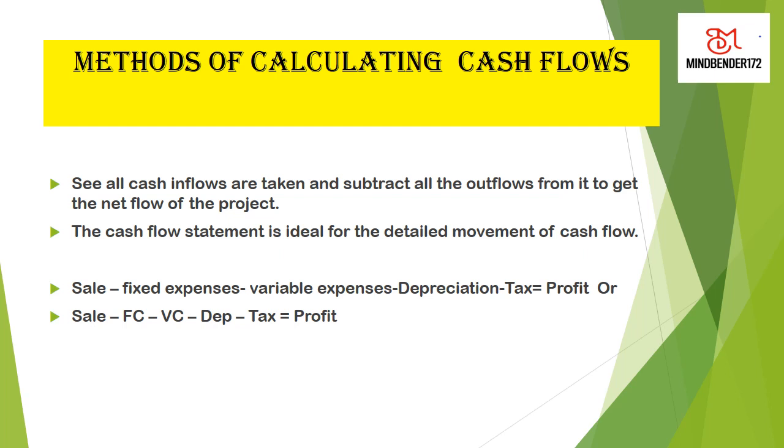In the simplest way, we write the formula again: Sale minus FC minus VC minus depreciation minus tax is equal to profit. When this profit is given to the finance people, making a few adjustments, we can get the exact net cash inflow or outflow from the project.